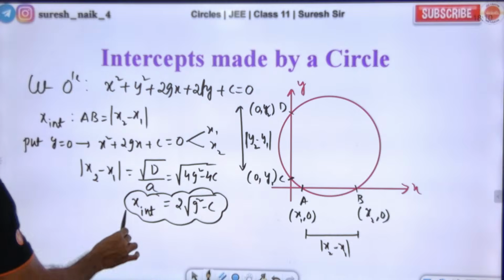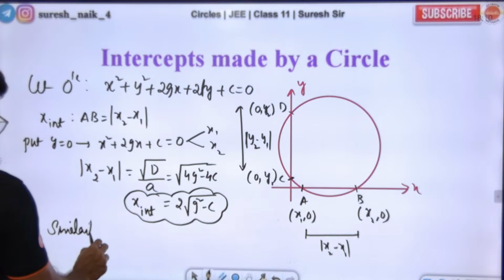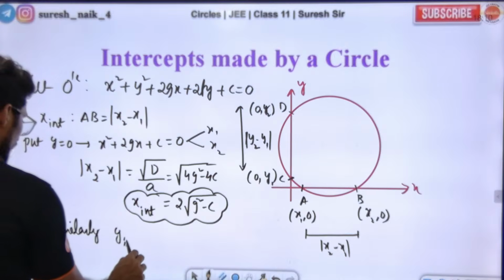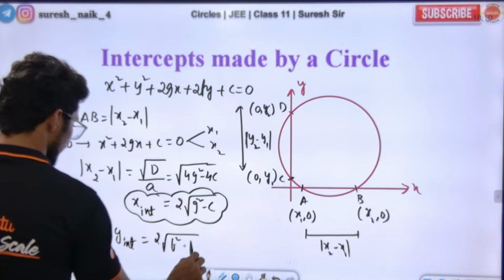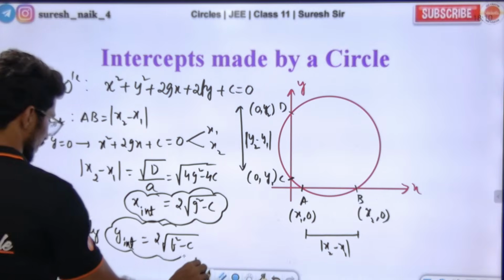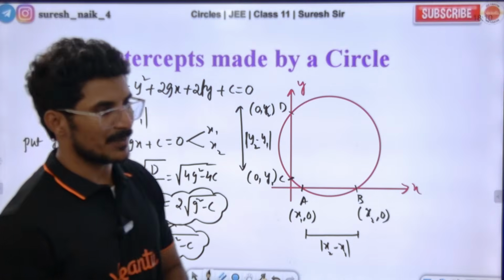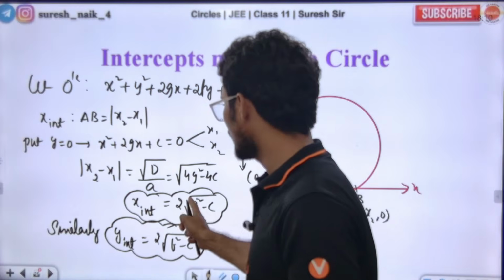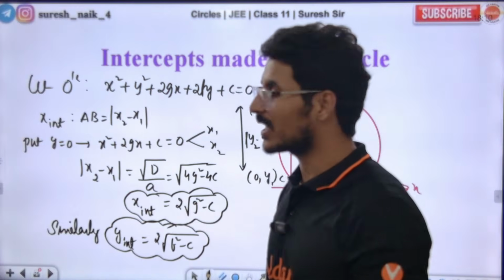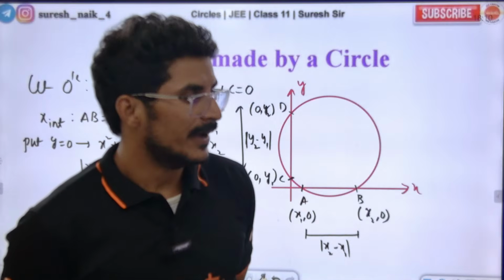Similarly, if you solve it for the y-intercept, we get 2 times square root of f square minus c. This x-intercept and y-intercept, if somebody asks you to find the x-intercept or y-intercept of a circle, use the formula. Correct?